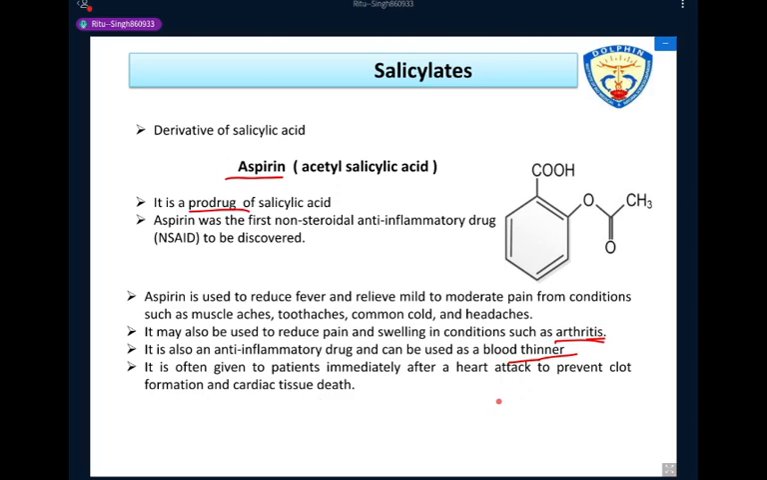So in the case of heart attack patients, the initial one hour is important. So in the initial stage, to prevent clot formation, aspirin can be used. Okay, so this is the structure of the aspirin drug. Now we discuss the SAR points of this drug. SAR is structural activity relationship. So first we discuss some important points.